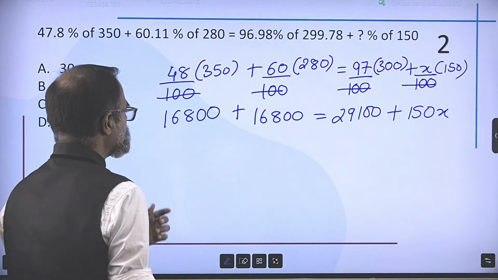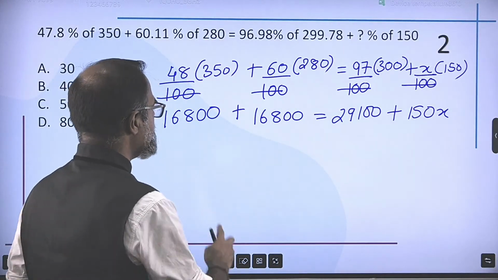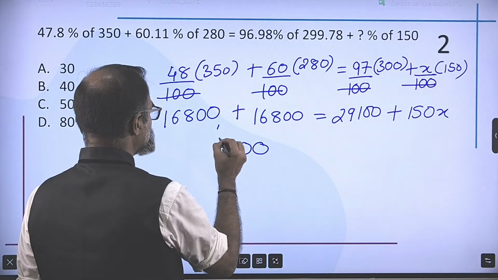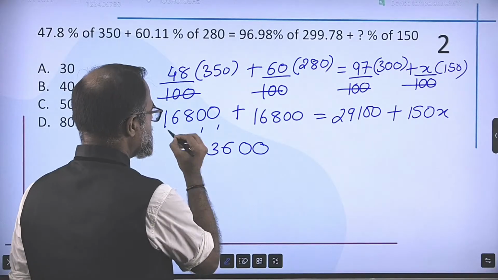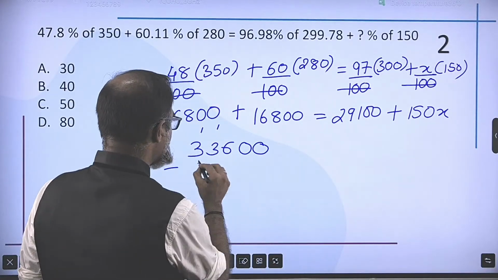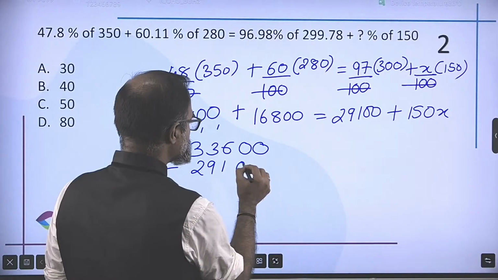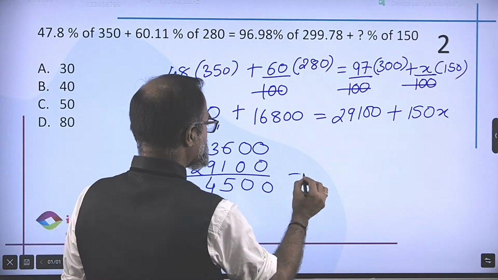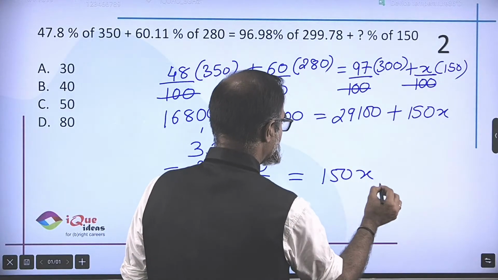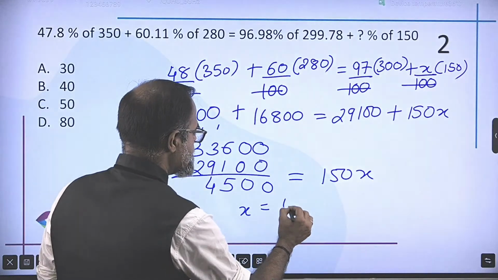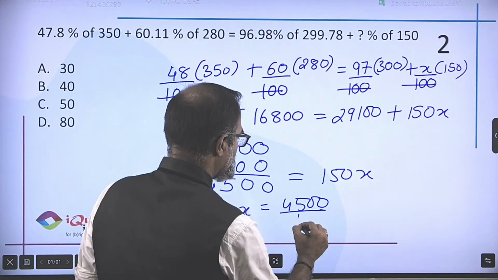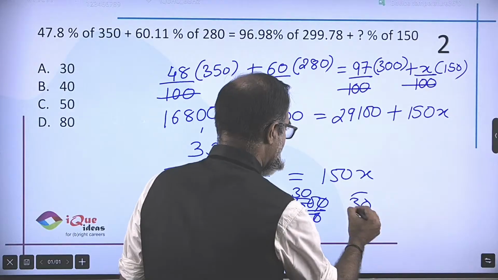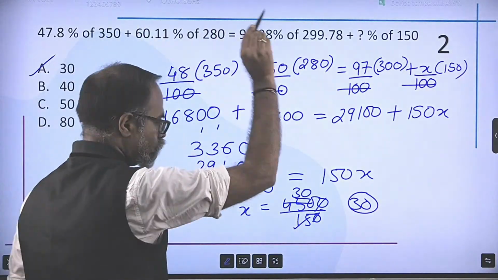So this works out to 16,800 plus 16,800 2 times. So 0, 0, 2 8s are 16, 2 6s are 12, 13, 2 1s are 2, 3. 33,600 minus 29,100, which is equal to 4,500, is 150x. So x is nothing but 4,500 divided by 150. So the value of x is definitely equal to 30.